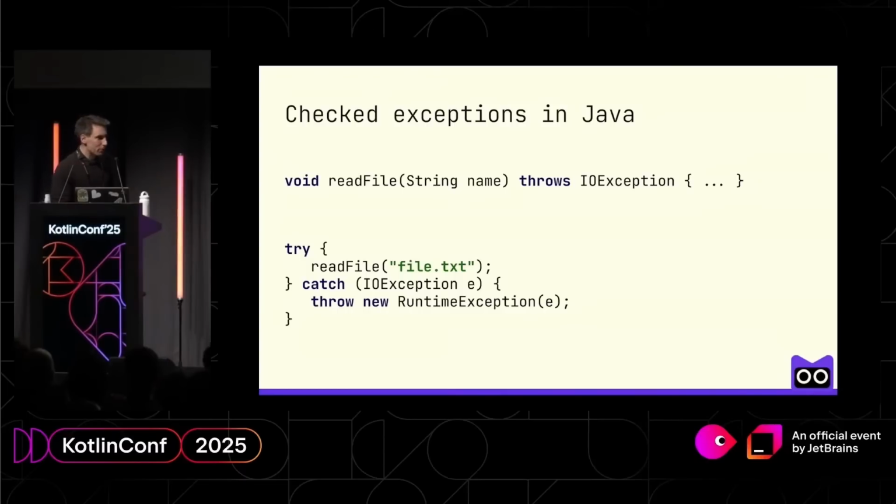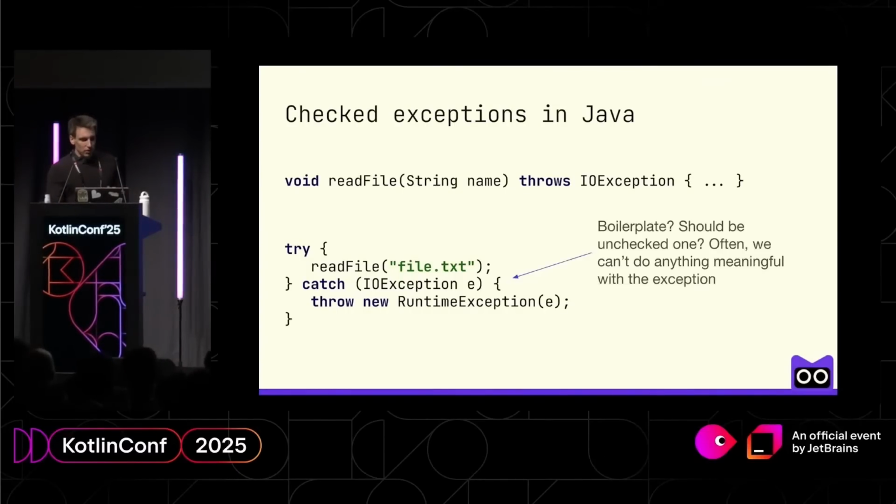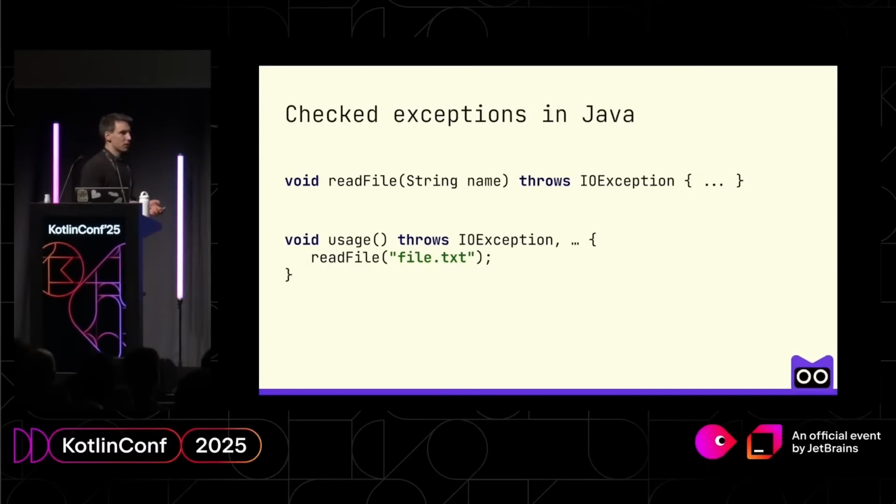But there are some problems, starting with the second question and also the approach that they took. For instance, here we know that often we cannot do anything meaningful with the exceptions. And it's also boilerplate because I always have to write try and catch and also rethrow the exception. Well, it's not that useful. Of course, I can rethrow an exception and propagate it further to other calls.